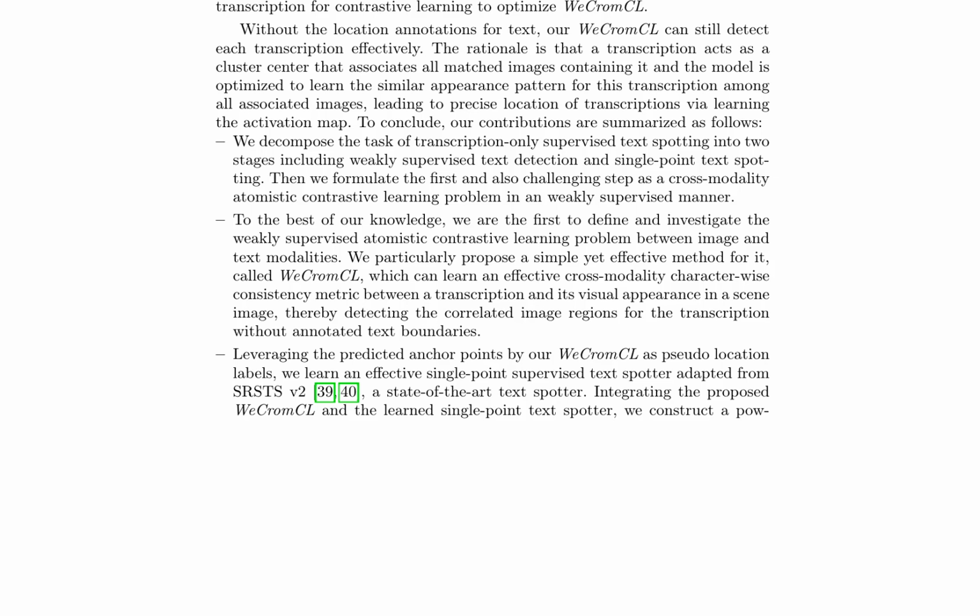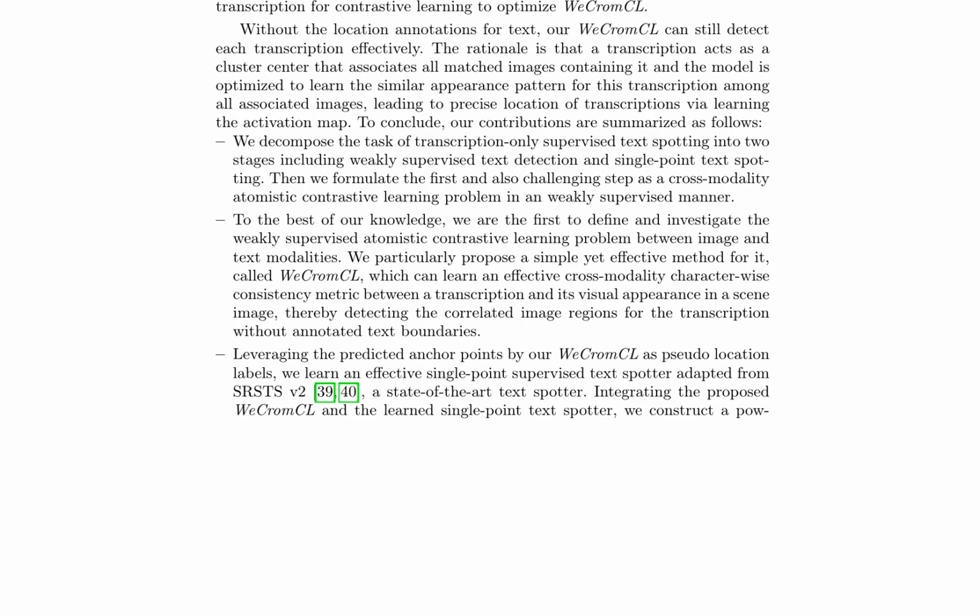This is achieved by designing a soft modeling mechanism to learn an activation map by measuring the appearance correlation between a transcription and each pixel of a scene image. The activated region in the scene image is identified as the anchor point for this transcription and is associated with the transcription for contrastive learning to optimize WeCromCL.